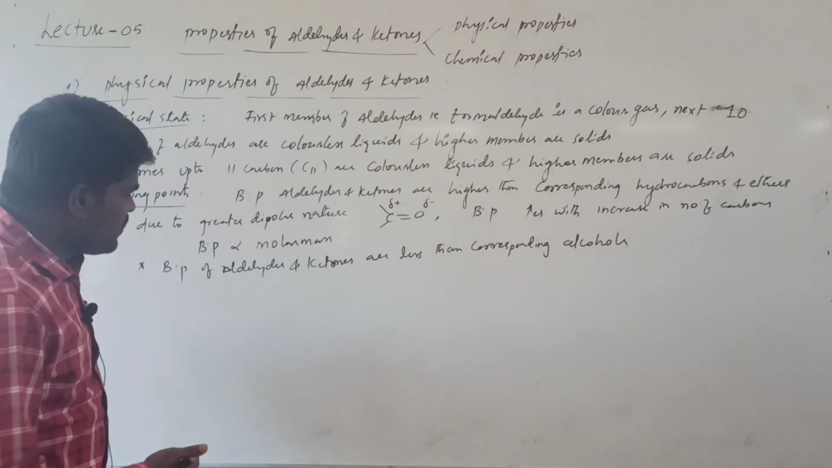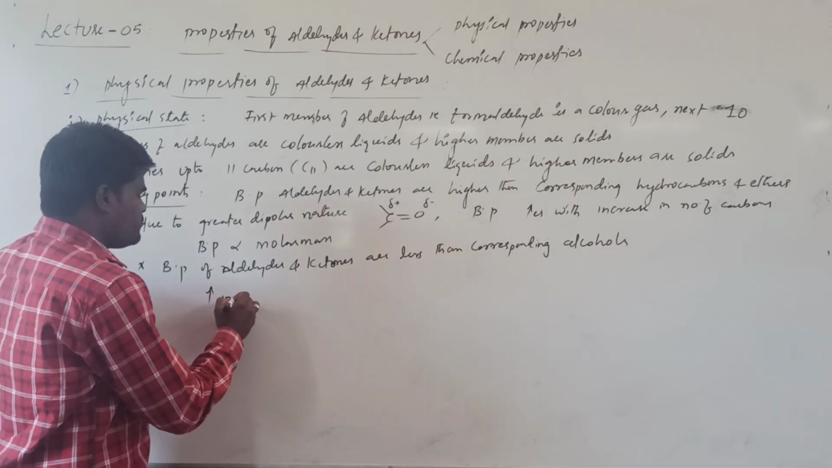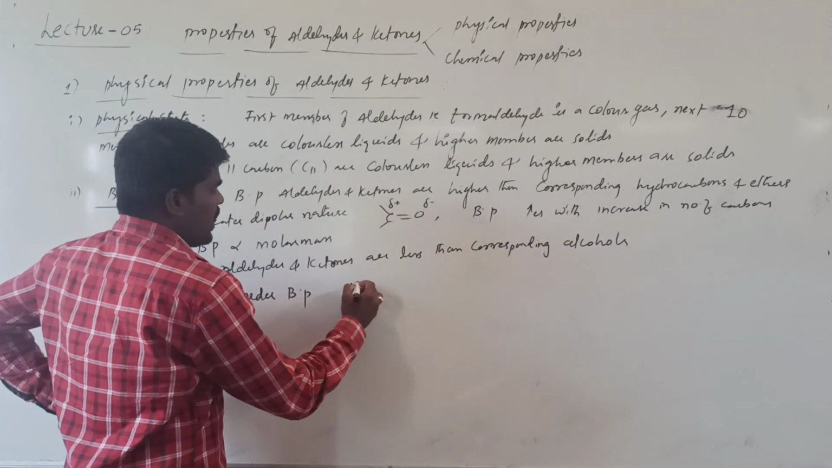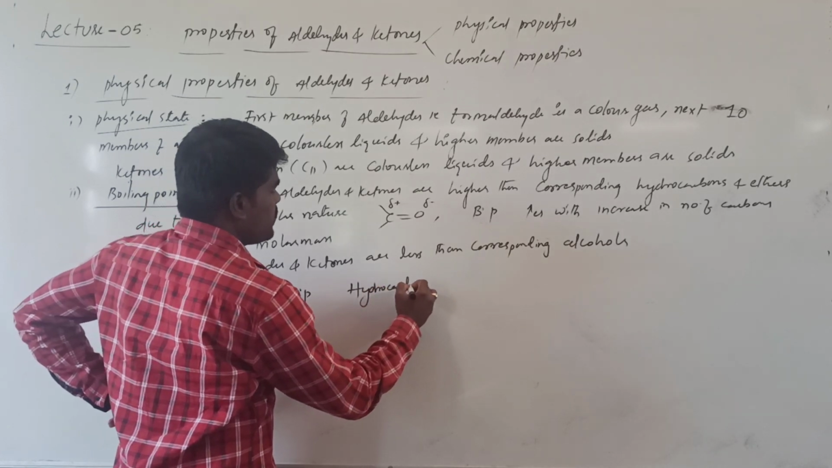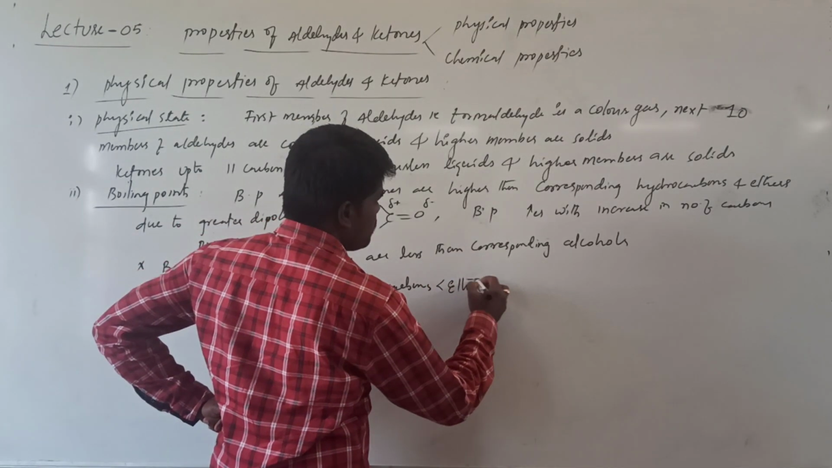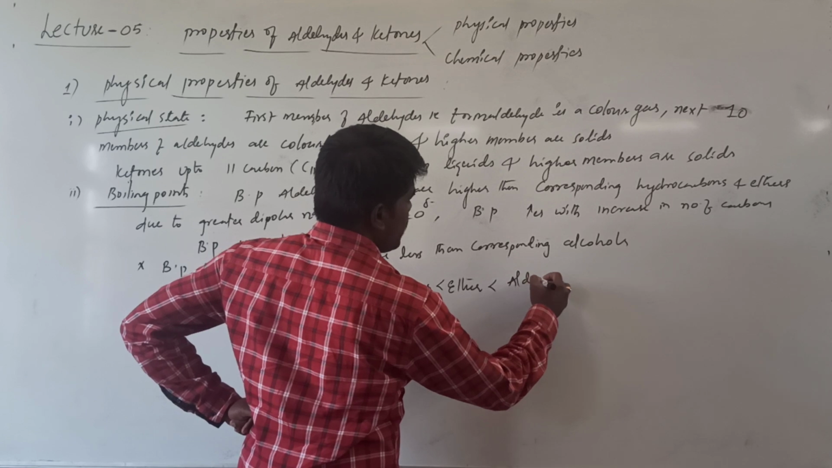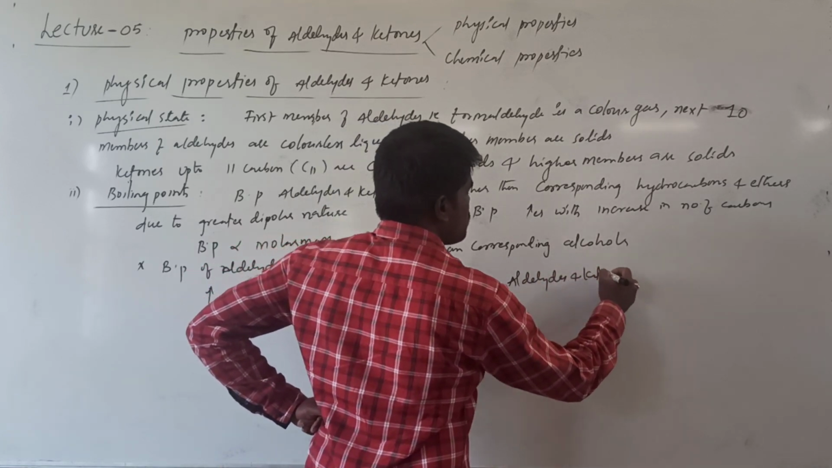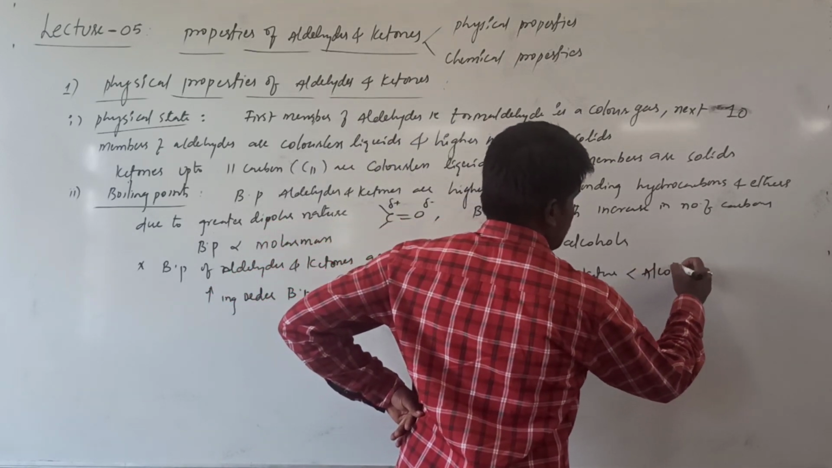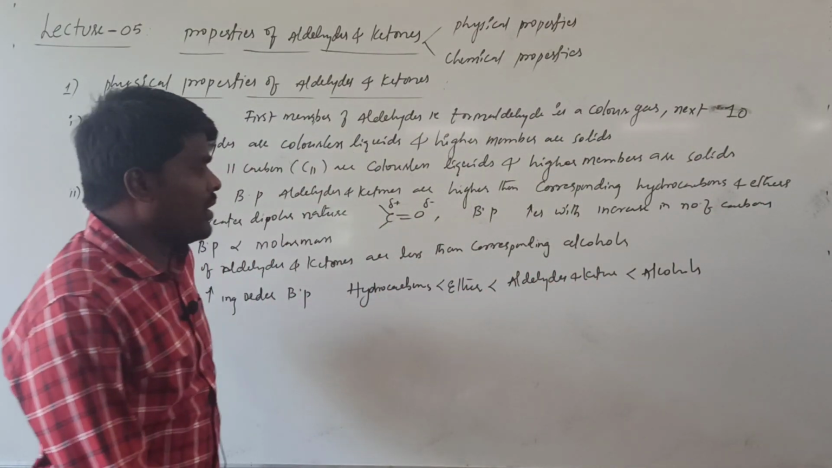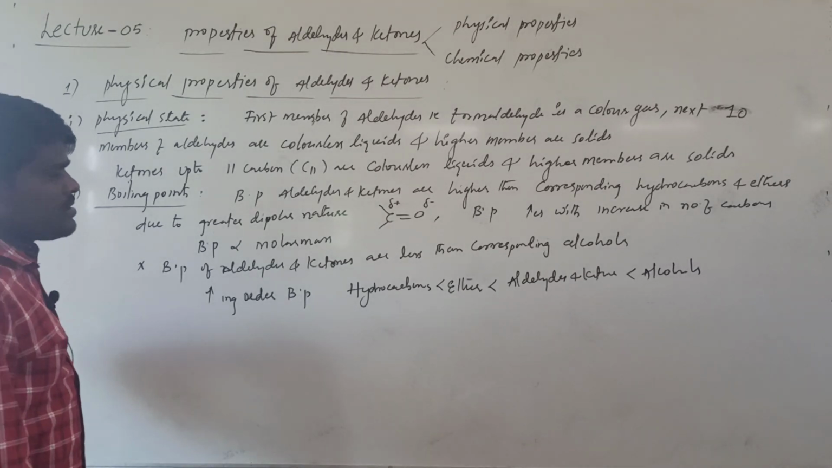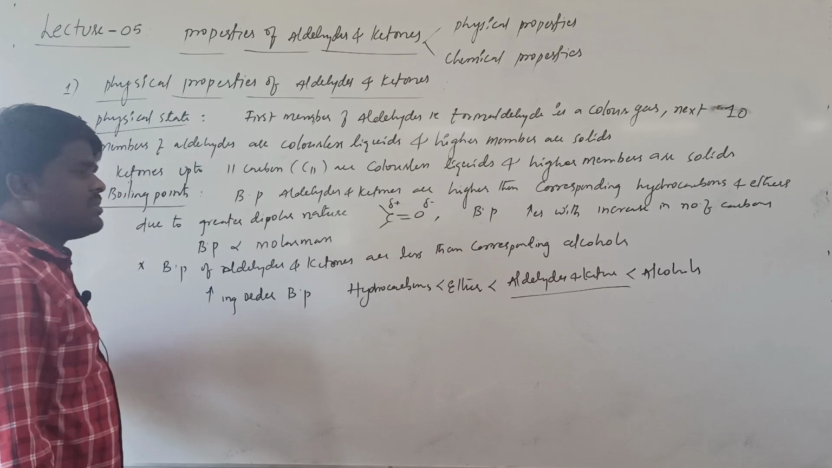The general increasing order of boiling point will be: hydrocarbons have the least boiling point, followed by ethers, followed by aldehydes and ketones, and followed by alcohols and carboxylic acids. This is the increasing order of boiling point of various organic compounds. This is where these carbonyl compounds lie.